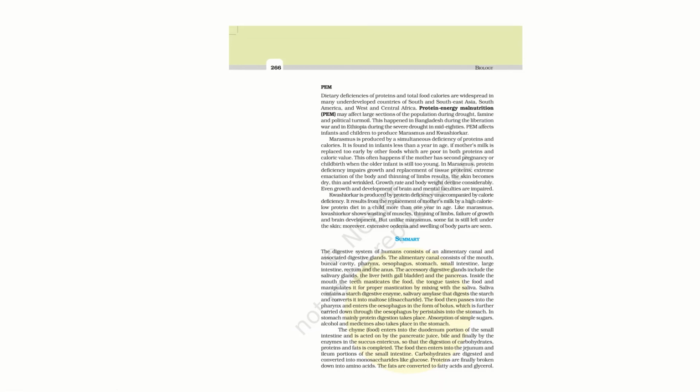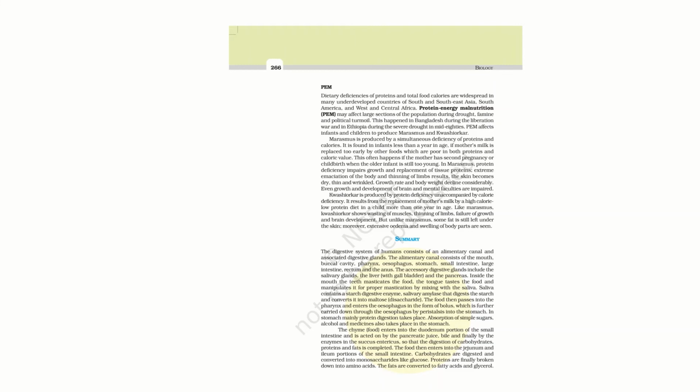Now another type of disorder which I will discuss here is PEM, which is known as protein energy malnutrition. It is basically a dietary deficiency of protein and total food calories, and is widespread in many underdeveloped countries of South and Southeast Asia, South America, and West and Central Africa.